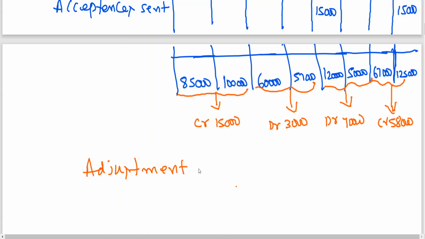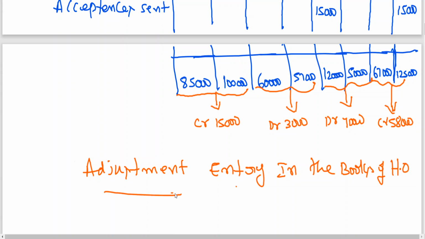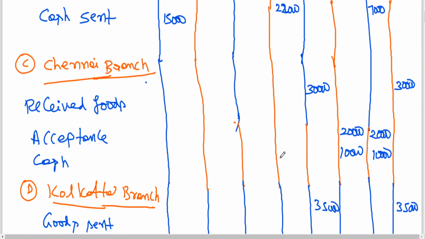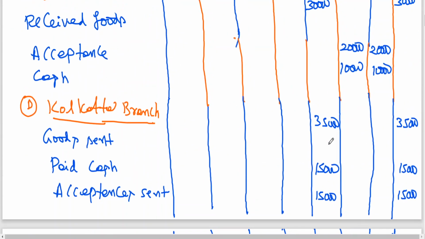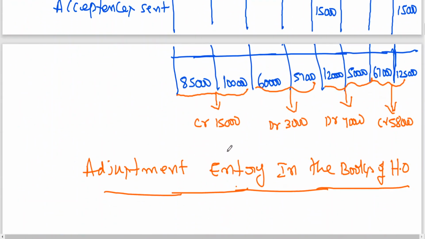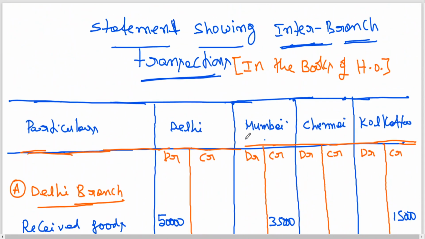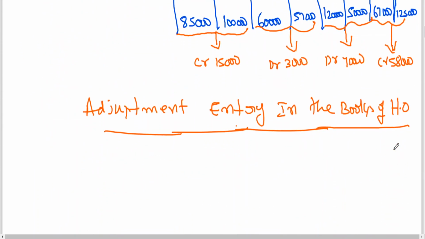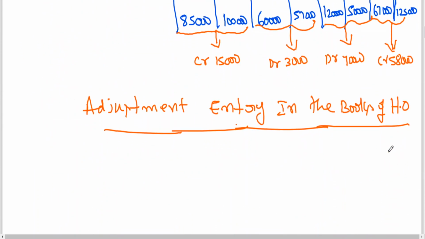So now we can write one single entry. After adjusting the debit and credit, adjustment entry in the books of head office. Only one single entry. Instead of writing so many entries, you can write one single entry. So you must give debit to which branch? Mumbai debit. Then Chennai debit. Then which is credit? Delhi credit, and lastly Calcutta credit.